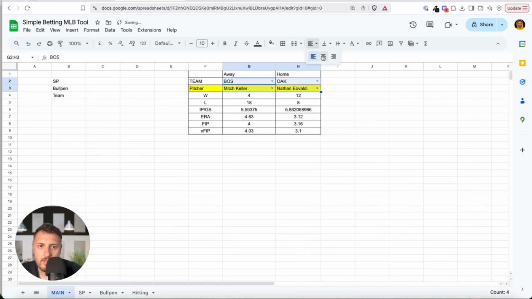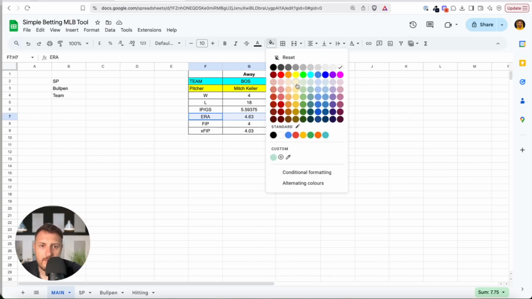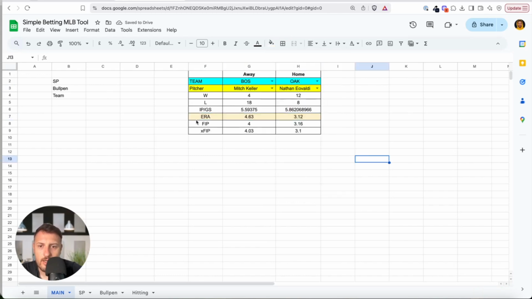So I will just make it like this, okay? And let's say that we add color, okay? So we have away team, home team, and then you will select the team, you will select home team, you will select the pitcher, and you will get the numbers, okay? You will get ERA, and then you will compare pitching numbers from pitchers, and right now this is SP, okay? Starting pitcher,